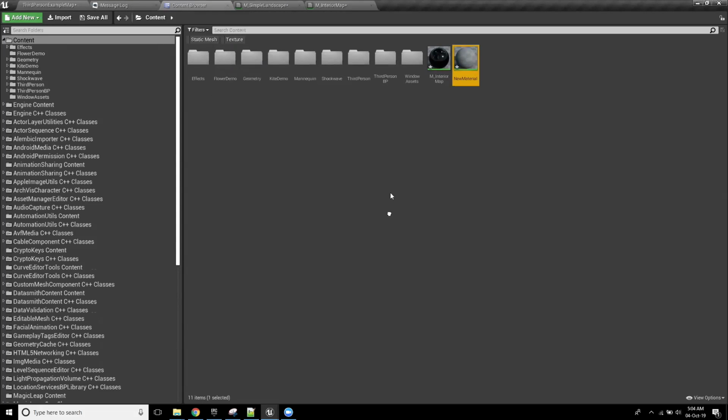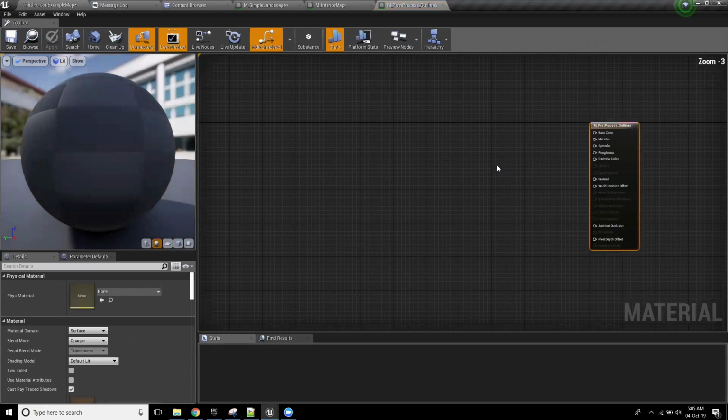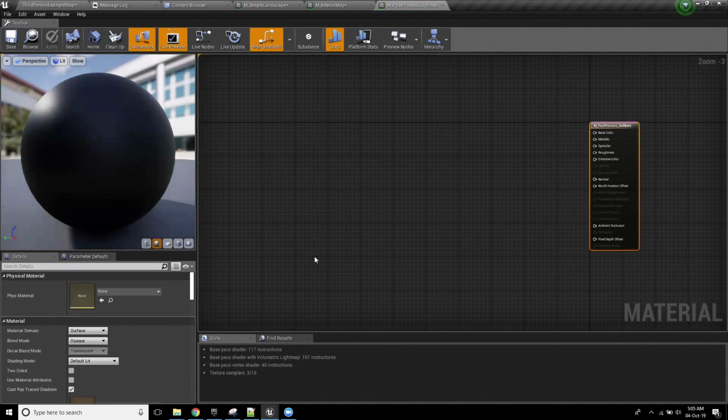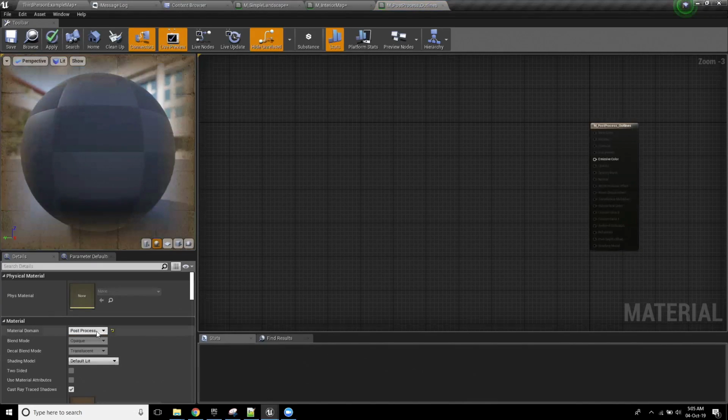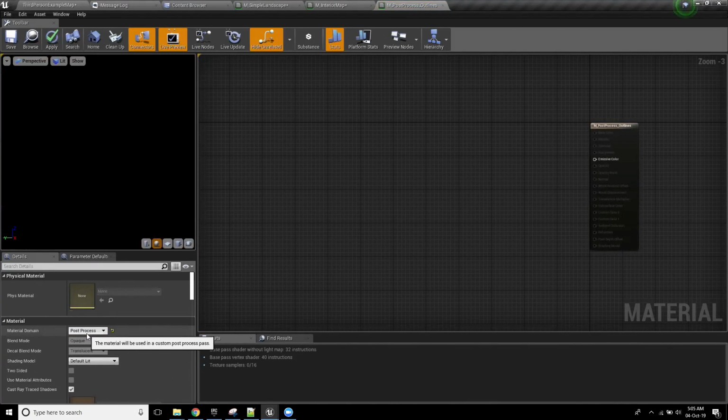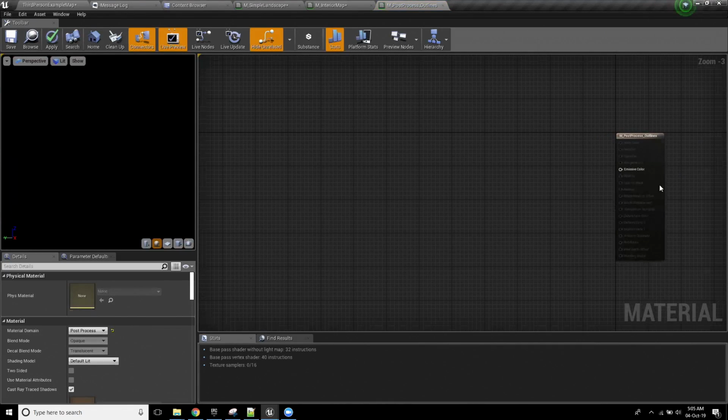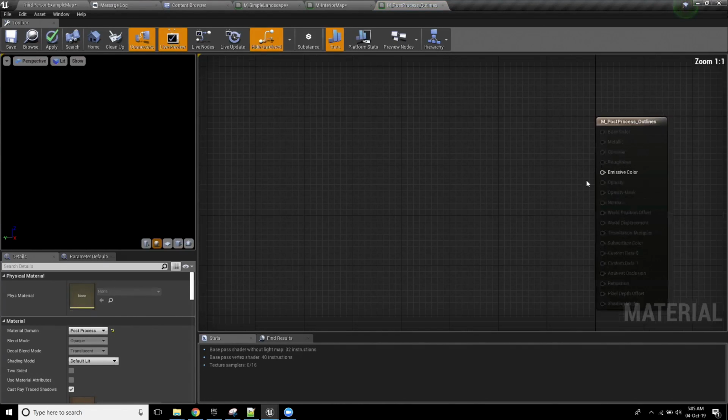I'm going to call this M_PostProcess. Let's just build an outline shader or something, all right? So we're going to build a really basic outline material. Now, the first thing to do is really straightforward. You literally get this and you say, hey, here, post process, okay? Now, you'll notice that that just ditches all of your channels except for emissive color.